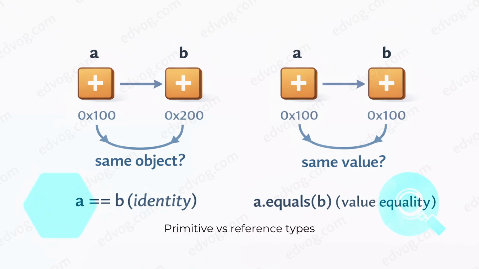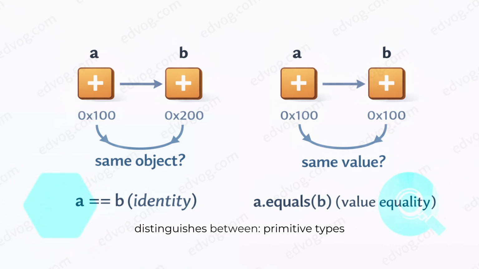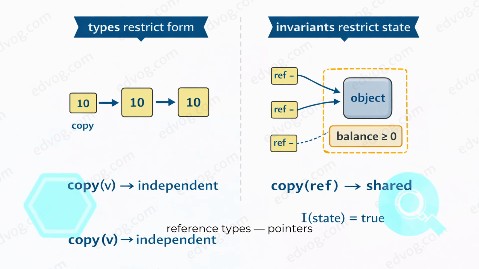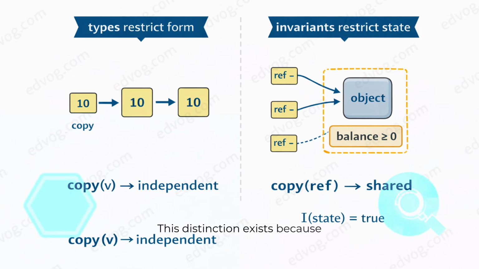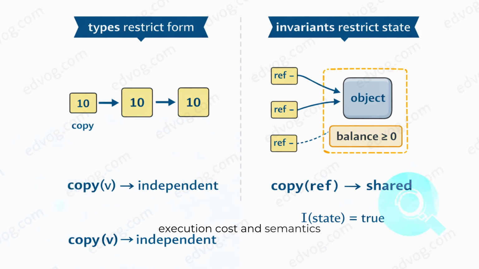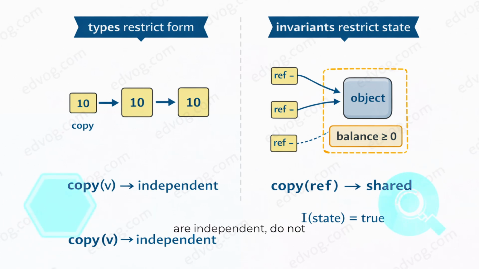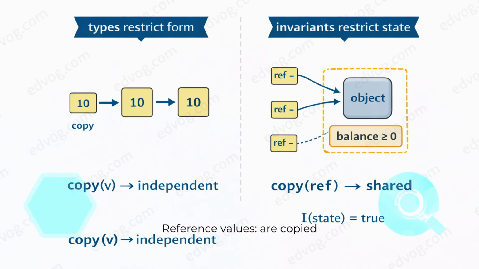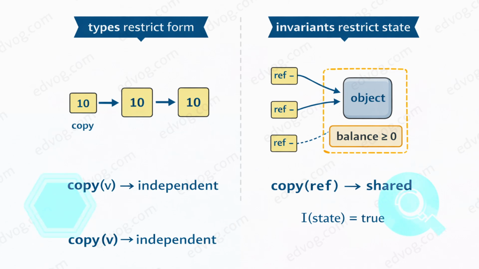Primitive versus reference types. Why Java cares. Java distinguishes between primitive types, values stored directly, and reference types, pointers to objects. This distinction exists because execution cost and semantics differ. Primitive values are copied, are independent, and do not share state. Reference values are copied references, may share state, and may introduce aliasing.